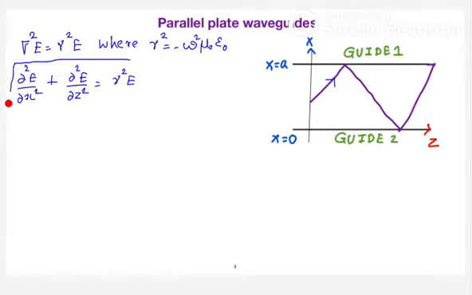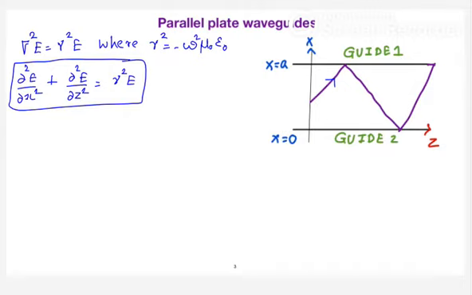Can you tell me how to write this equation in waveguides? In a parallel plate waveguide, you are not going to restrict the wave in one direction. The wave is restricted in the x direction and it advances in the z direction.